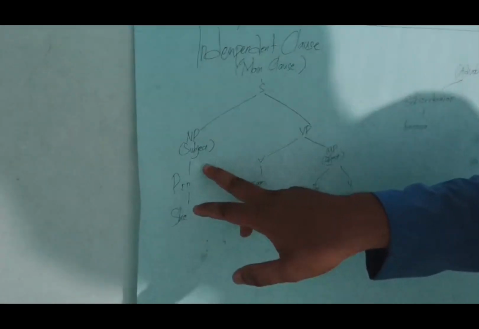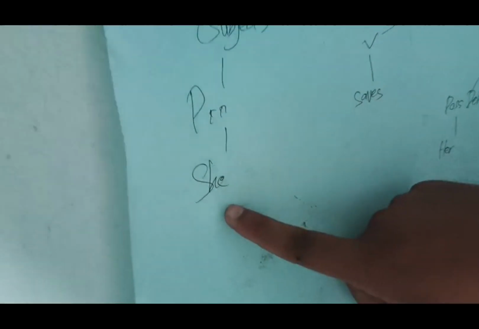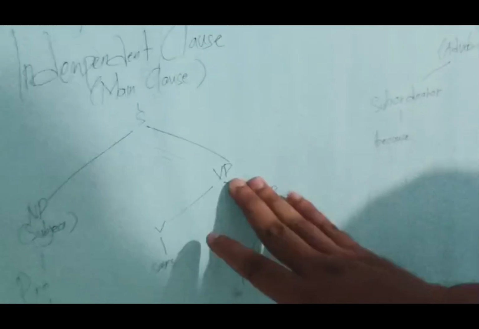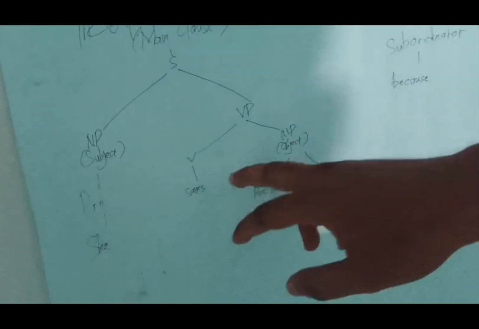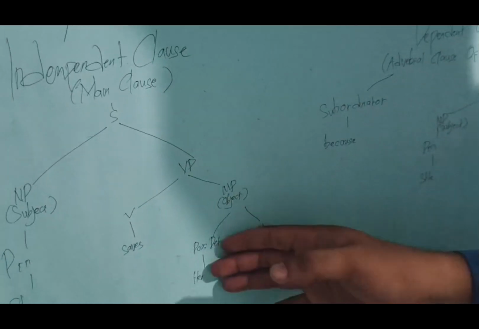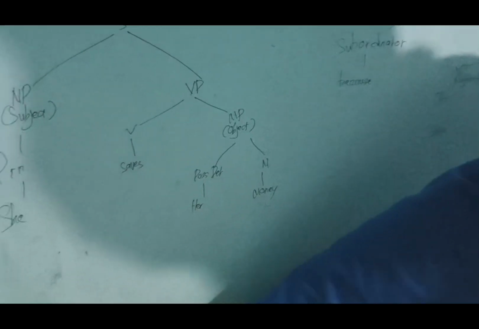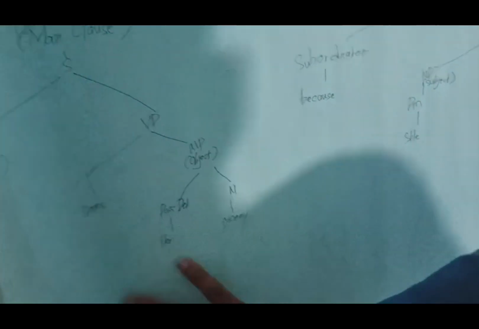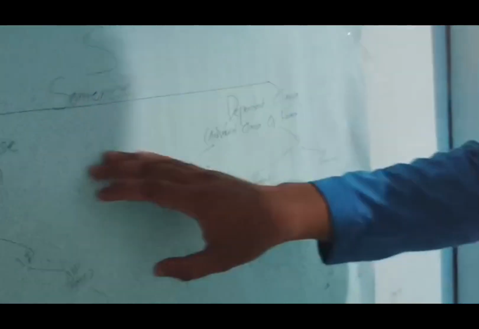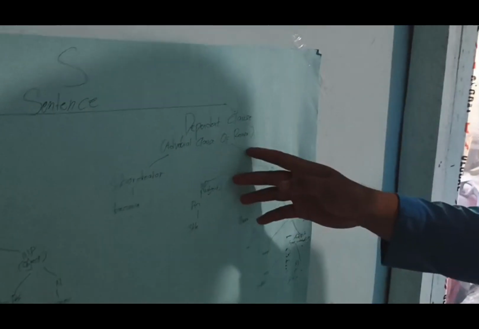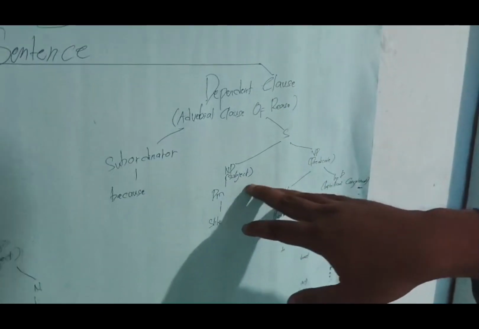NP is noun phrase, and the pronoun, its word is she, and VP, verb phrase, and verb save. NP object, and noun money.